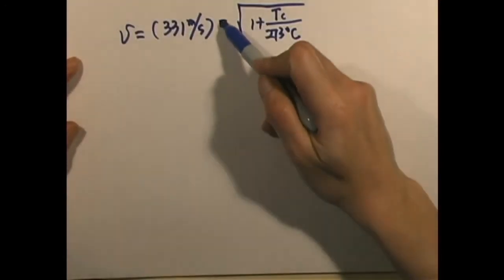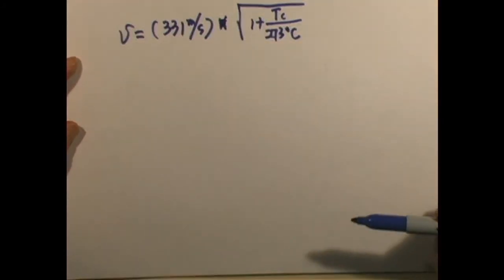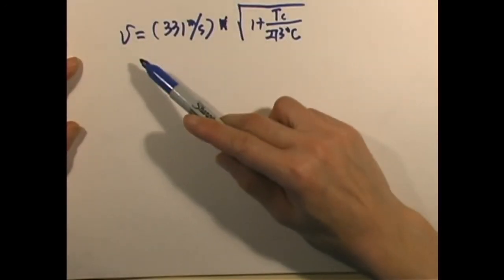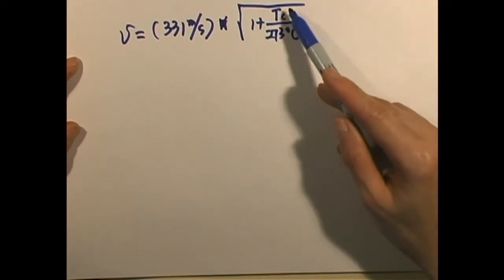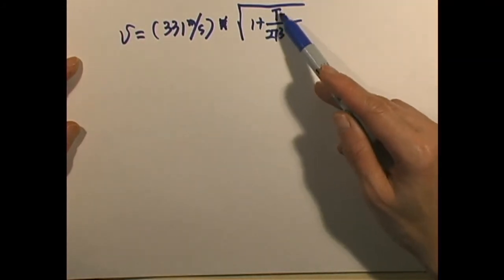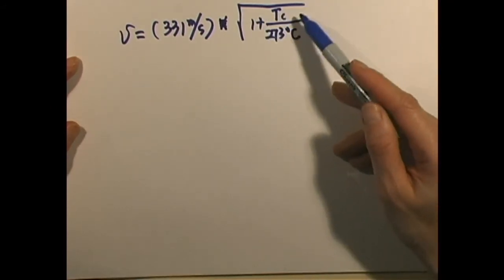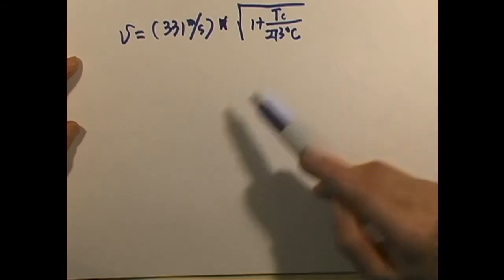So there is such a relationship that we can use to determine the speed of sound. In this equation, the speed of sound is 331 meters per second times the square root of 1 plus temperature, the temperature of the fluid, divided by 273 degrees Celsius.